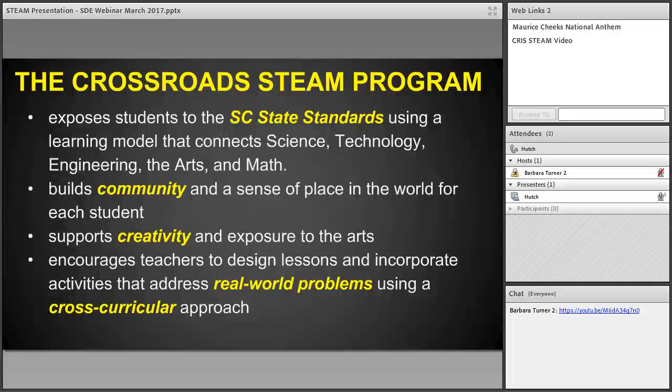At first, we were trying to define ourselves and how we wanted to address the things that you see on the screen in terms of building community, the creativity, the exposure to the arts, or how do you address real-world problems with the sixth grader and have it be appropriate for their age level. I think we started off with some real baby steps, and it may not have looked completely perfect to our teachers, but we've got a pretty big faculty of perfectionists here, and I think that's why they wanted to jump on it so quickly as a whole school: well, if we're going to do it, we want to do it right to begin with. So they're very dedicated to how they're approaching these things, so that you get a broader perspective.